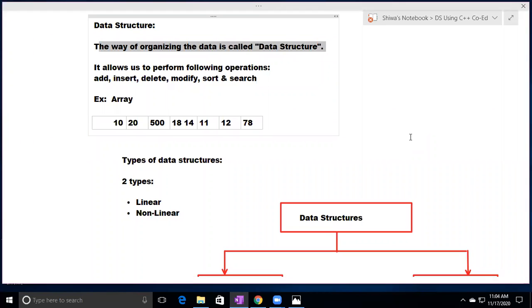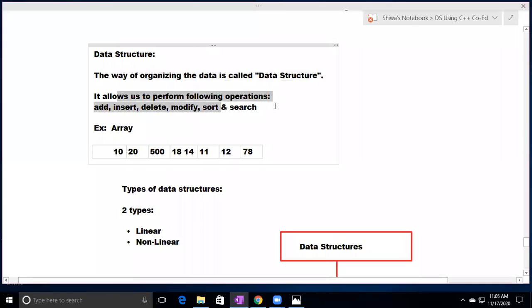Okay. So using this data structure, we can perform operations like adding the elements, inserting the elements, deleting the elements, modifying the elements, sorting the elements, and searching for a particular element. We can do all these operations on a data structure.